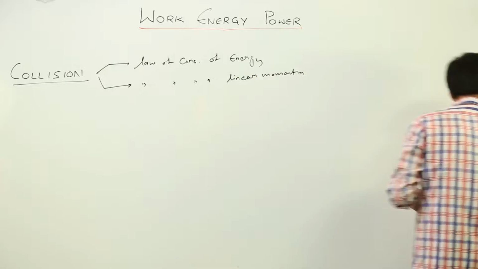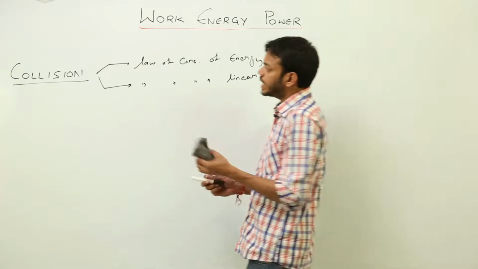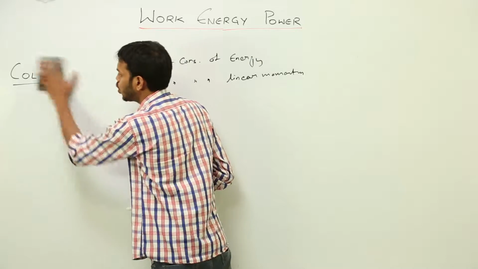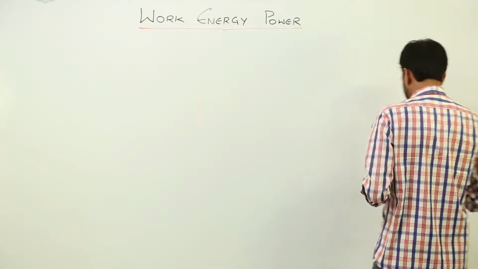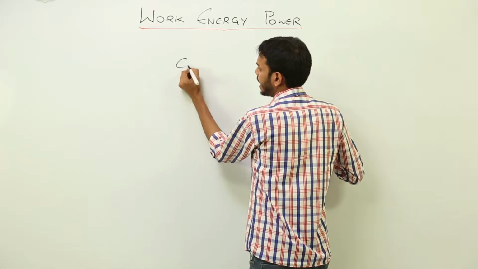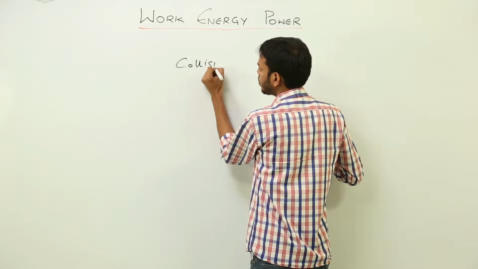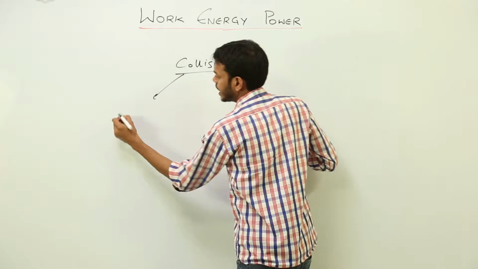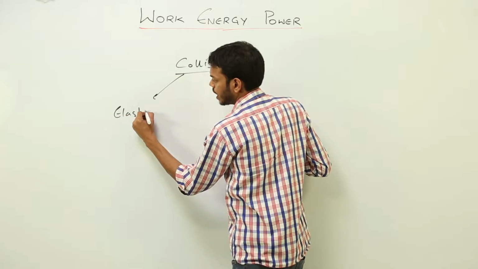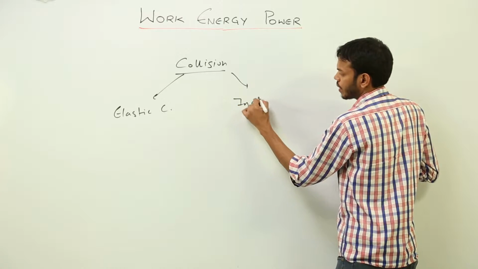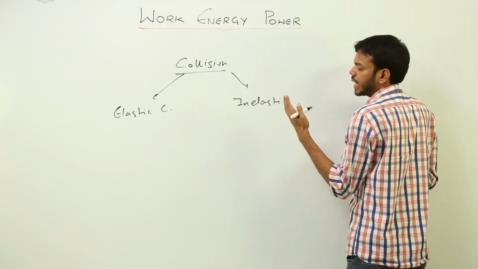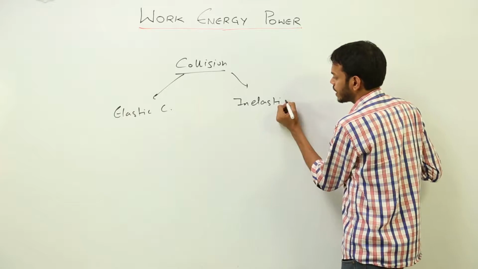So what we have done is we have categorized collisions into two major parts. One is called elastic collision and another is called inelastic collision, right? So what is the basic difference or meaning of these two words?